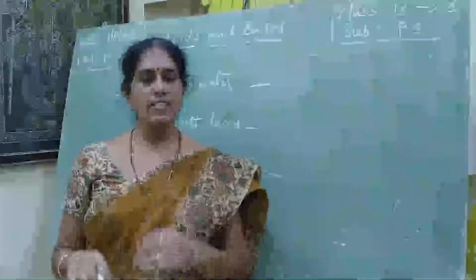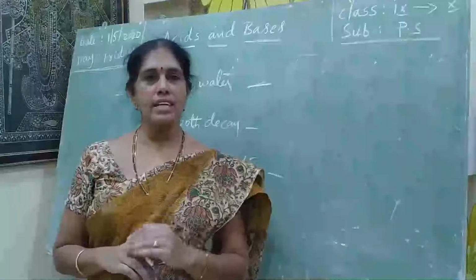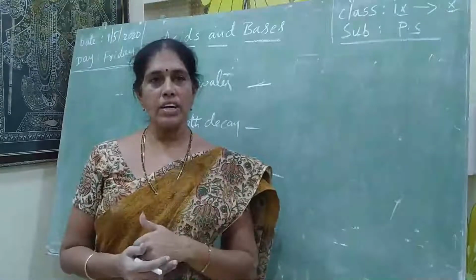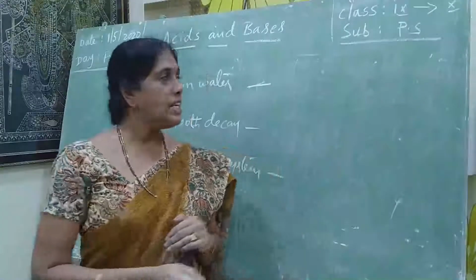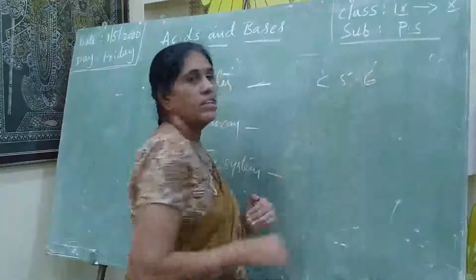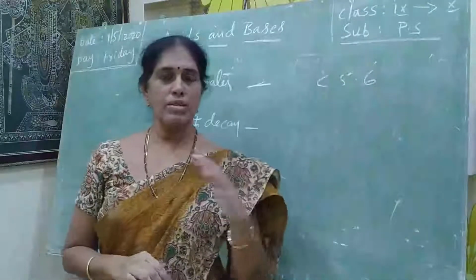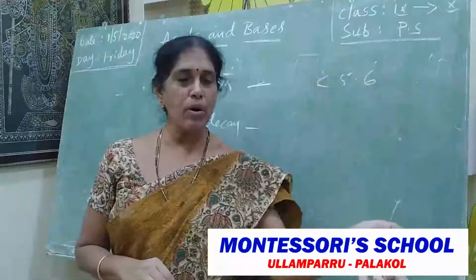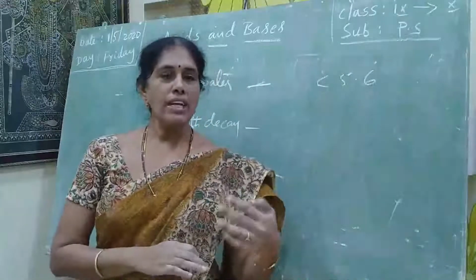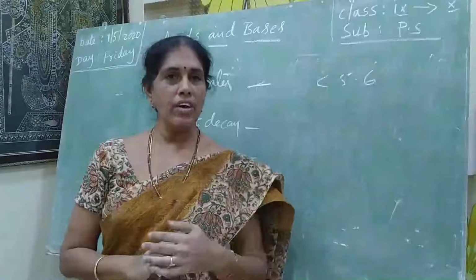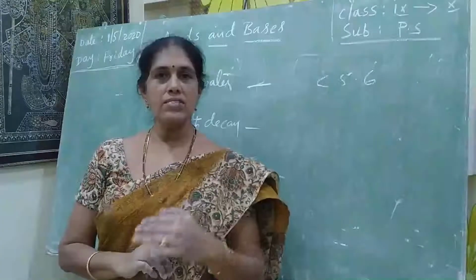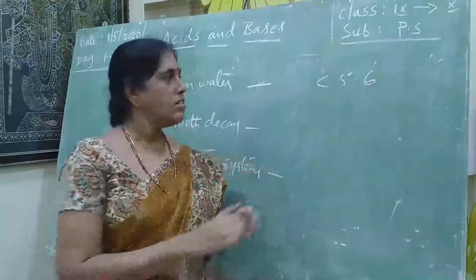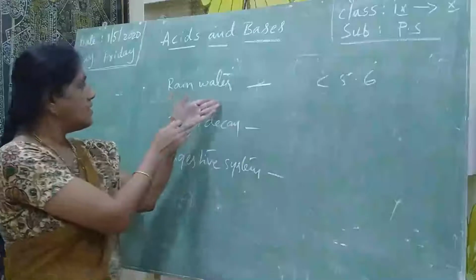These carbonic acid and sulfuric acid are powerful acids. These acids mix in the rainwater. The pH of normal rainwater is about 5.6. The pH is the measure of H plus ions. When the carbonic acid and sulfuric acid combine with the rainwater, its pH value becomes less than 5.6. Then we call it acid rain. We consider it as acid rain.